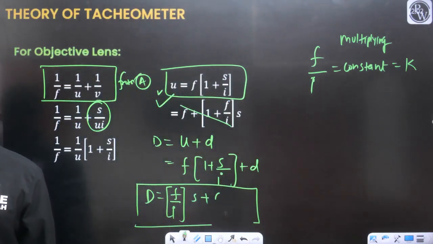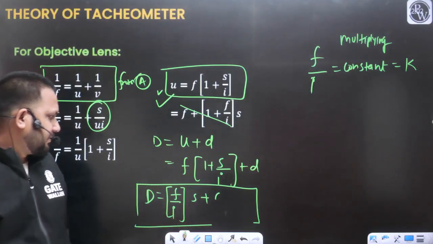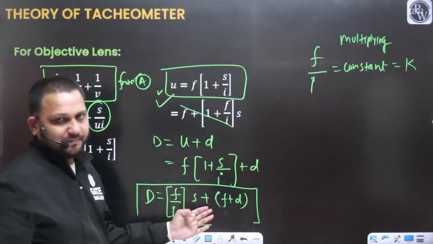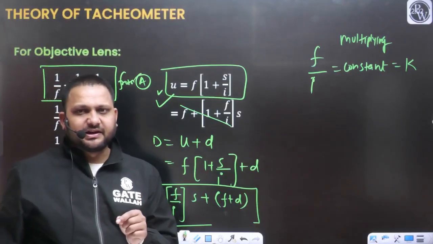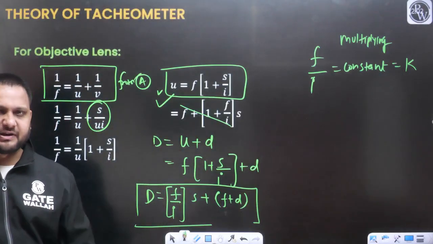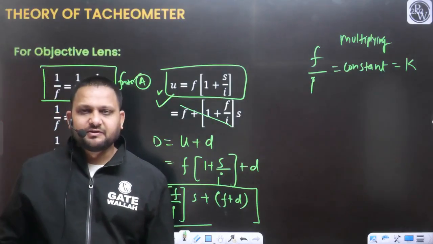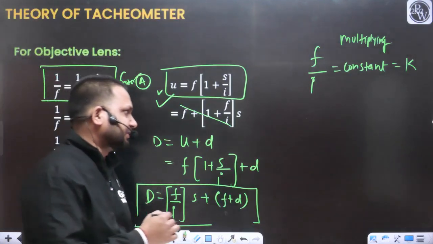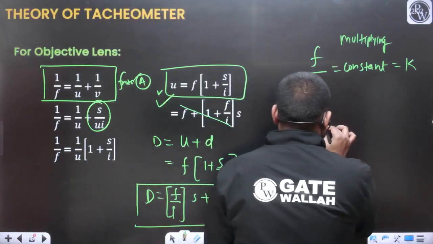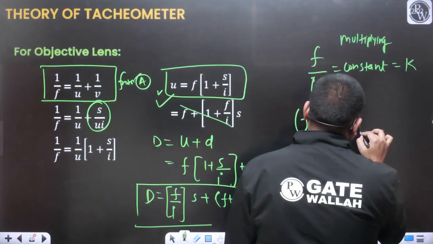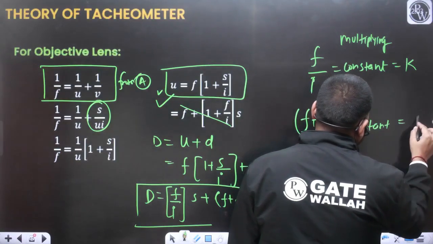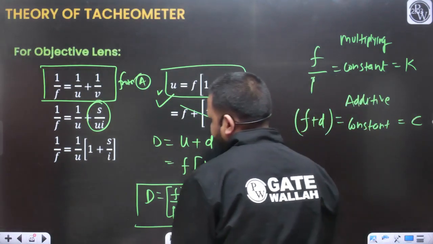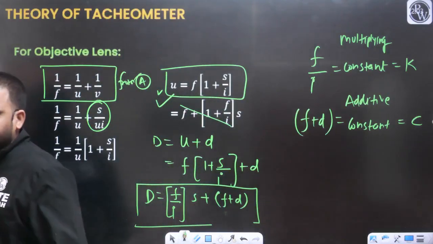Tell me. Similarly, what is this distance, f plus d? F is the focal length. D is the distance from the center of the telescope to the objective lens. Obviously f plus d is also going to be constant. And if you don't have any problem, can I say this is going to be the additive constant?